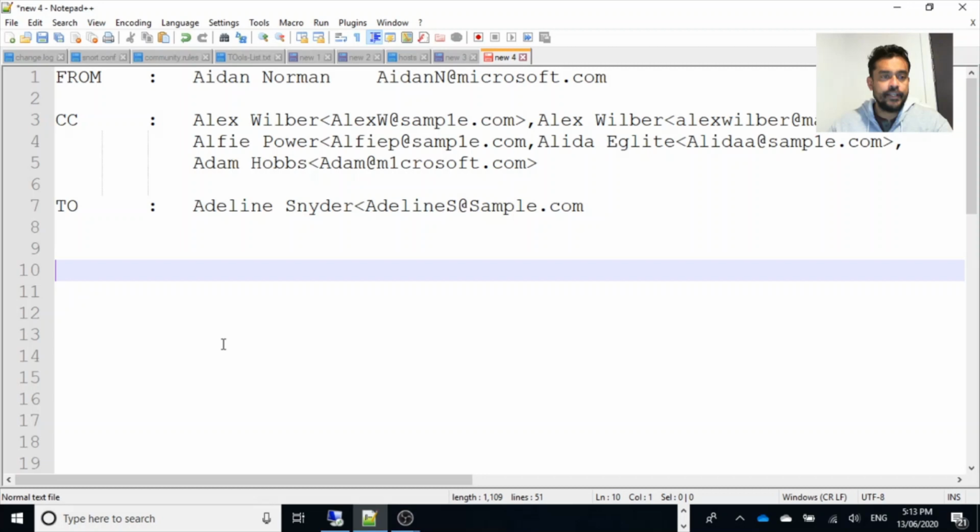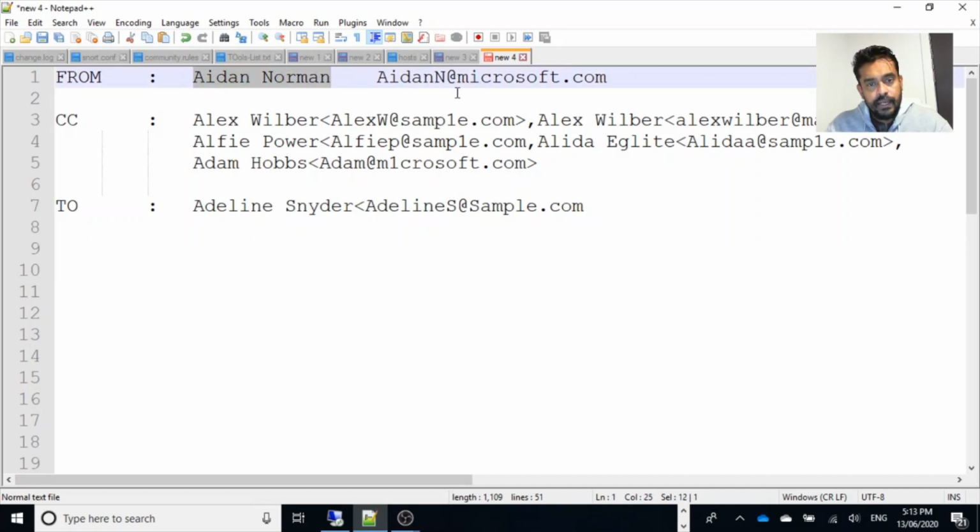Most interestingly, I just got the first header-related information to show you. It's something like this. These are not real names, but I want to show you how it works. The from address is Aidan Norman, for example, with an email address like Aidan at Microsoft.com. We have an impression that whenever we receive a mail it's legitimate and can be used as digital evidence, but email is mostly not a very secure medium of communication.